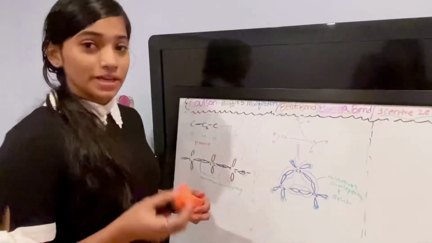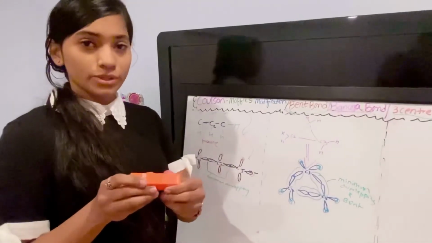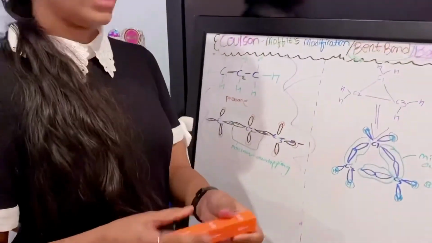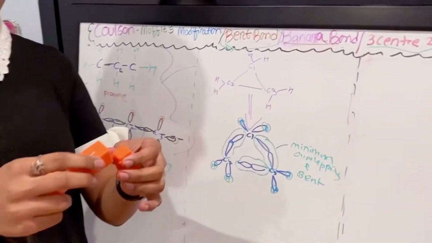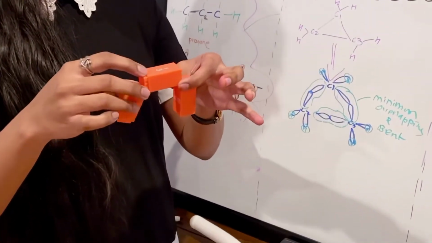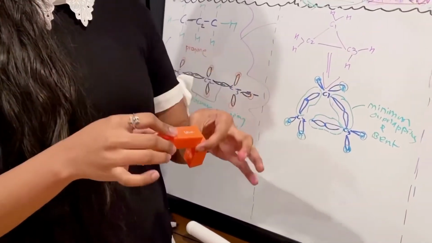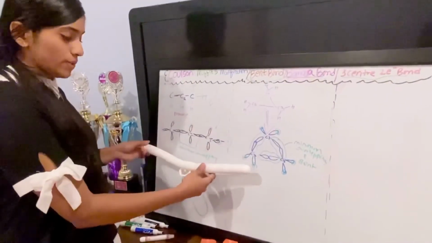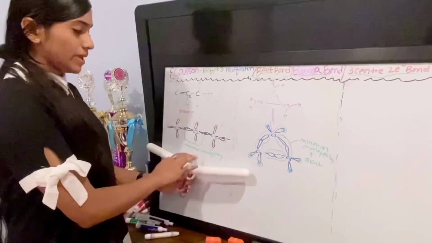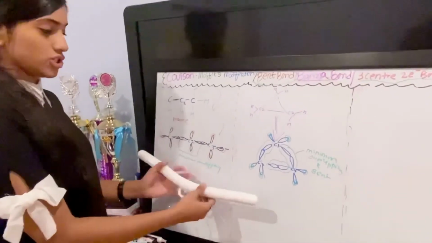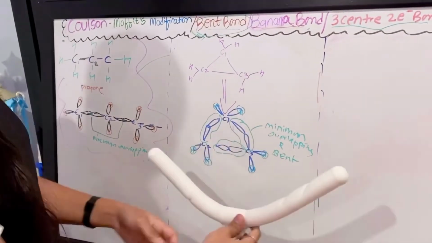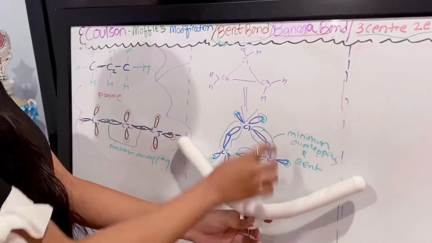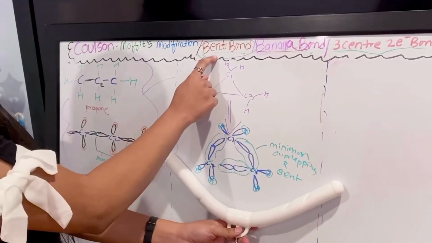We've already seen this. Imagine this is carbon number 1, carbon number 2 and carbon number 3, like in propane. If we see cyclopropane, this is carbon number 1, carbon number 2 and carbon number 3. Now the bond is bent to form a cyclic form. Another example of overlapping is this. This type of overlapping is seen in a straight chain. Imagine this is a maximum overlapping in a straight chain. Now in a cyclic form, the bond is no longer straight, it's bent like this, and it looks like a banana, so it's also called a bent bond.